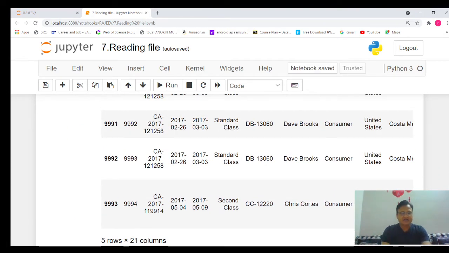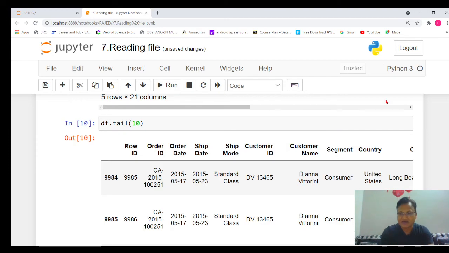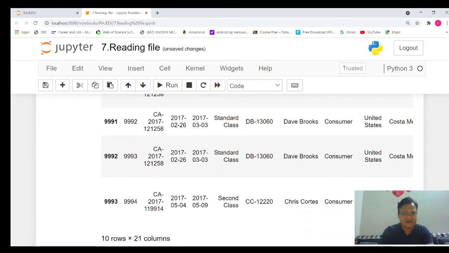So since the first row will start from 0, you can say 9994 is the total rows of that particular column. So in this way, whenever you want to display the last 5, use the tail function. Similarly, if you want to display the last 10 rows, provide the argument 10. So it will simply display the last 10 rows of the data. Here you can see the data.